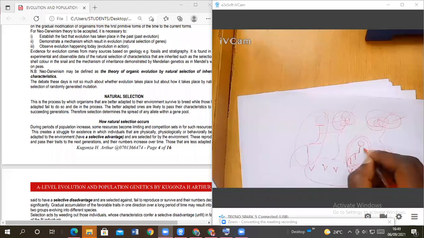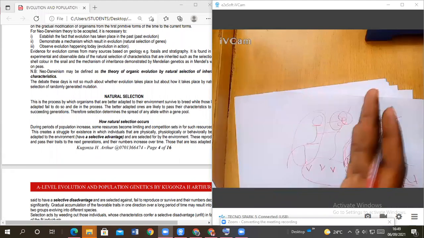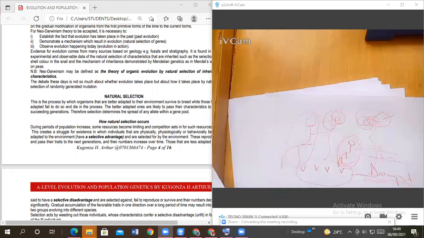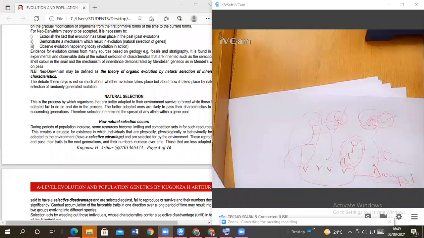Because it has forced, it has determined who survives. It has selected out. Therefore, we call it selection pressure. Therefore, selection pressure is an environmental factor which determines the survival of an organism in an environment. Are we together? Yes, sir. That is what we call selection pressure.